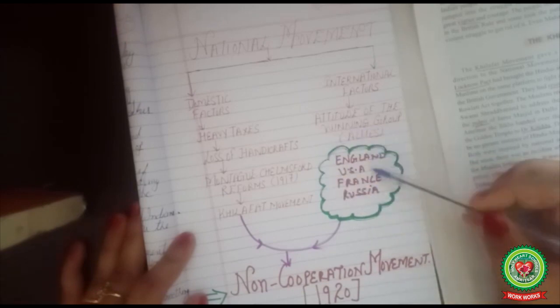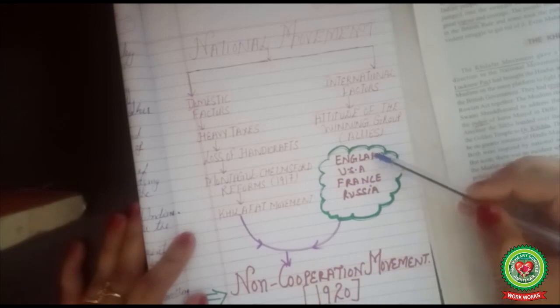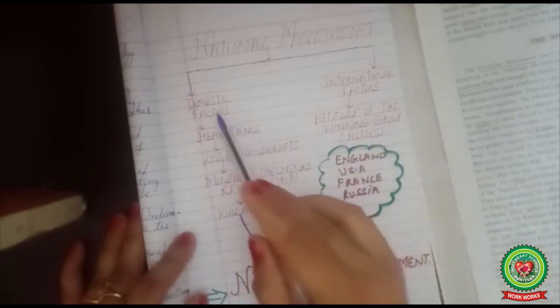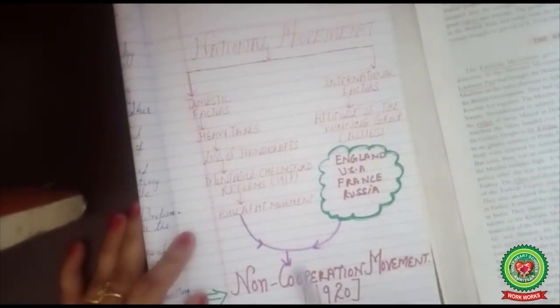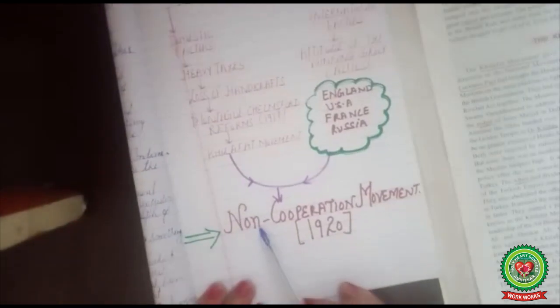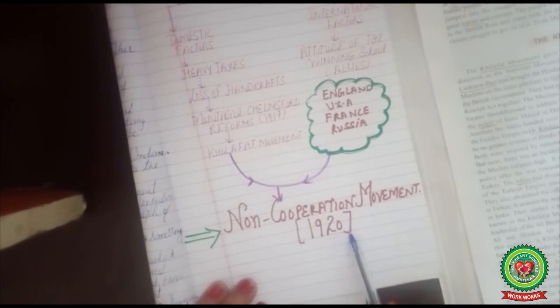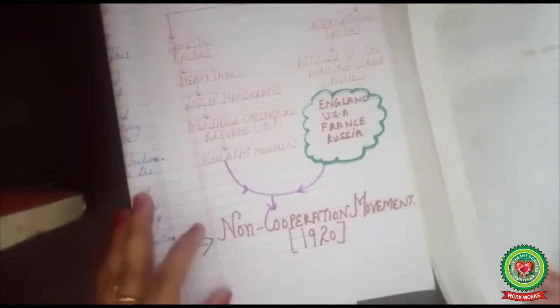In fact, after winning, they conquered the defeated areas and distributed them among themselves. So all these domestic and international factors motivated Mahatma Gandhi to come up with the first big movement of his life, the non-cooperation movement, which was launched in 1920.